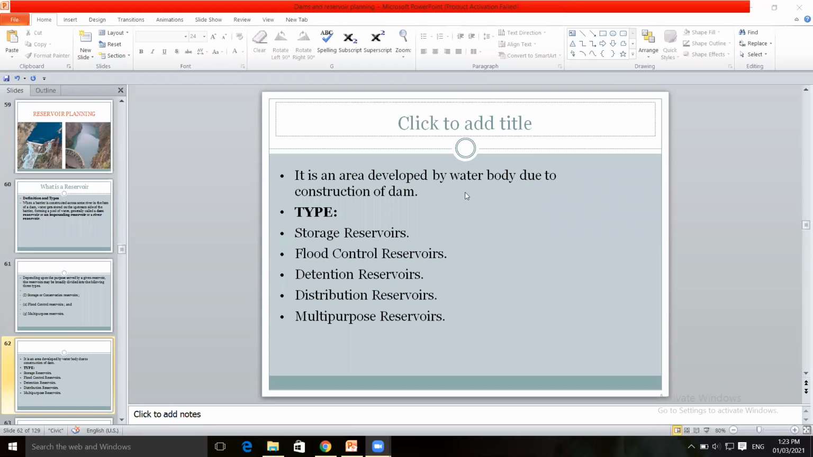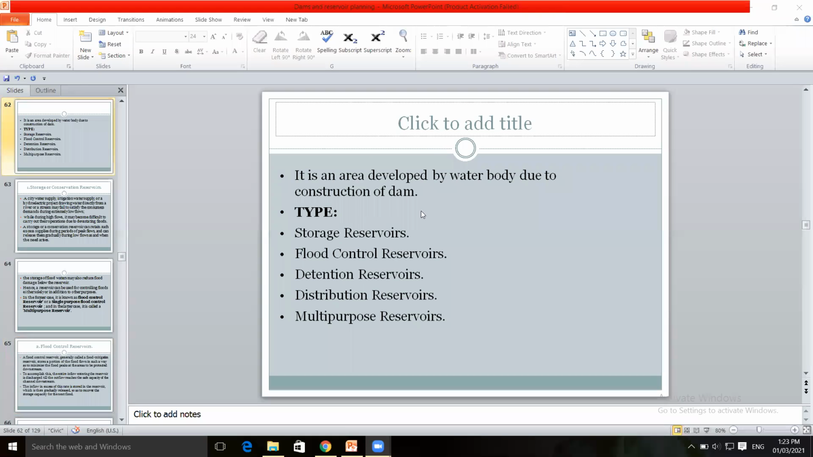So another definition of the reservoir: it is an area developed by a water body due to construction of the dam. Due to construction of dam, the area developed by water body or the pool of water is created, the area which is surrounded by water on the upstream side of the dam structure. That is known as reservoir.